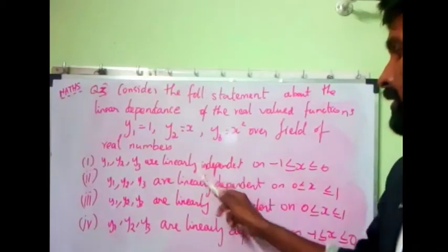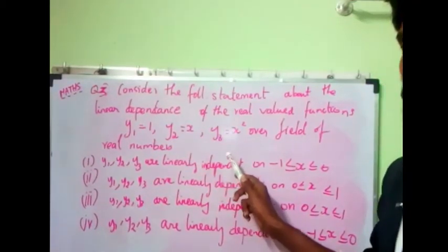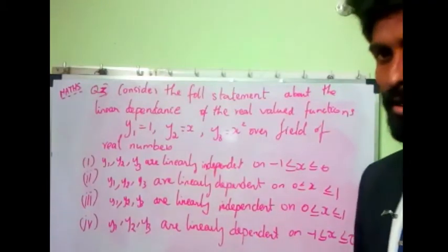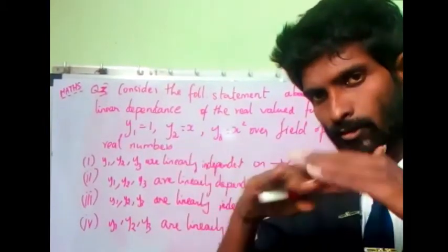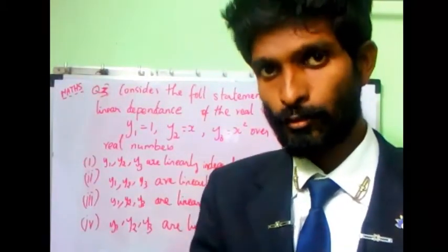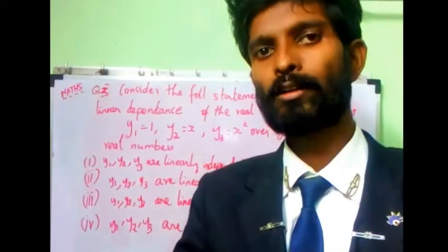Independent means the resultant should be non-zero. Dependent means the resultant should be 0. The resultant is the matrix of the first row, the second row of first order differentiation, and the third row of second order differentiation of the first row.